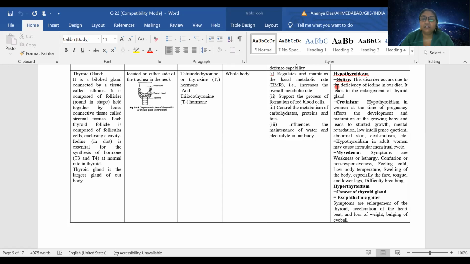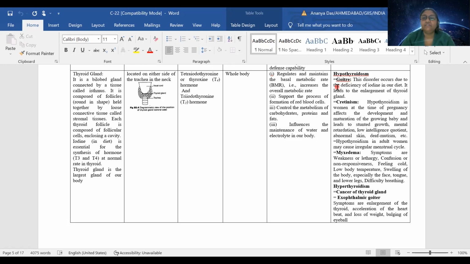This is caused especially in women. Actually, it is not harmful for women. If a woman is not taking a proper diet during pregnancy, then the child will not have proper growth.